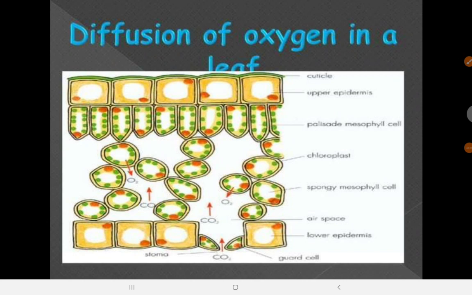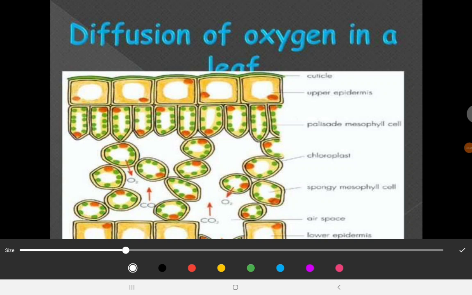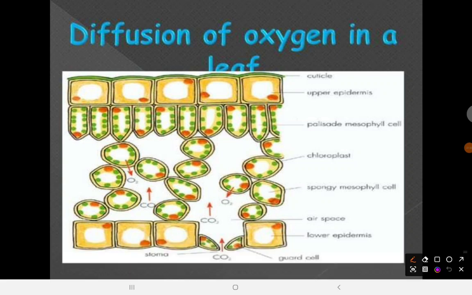So we have diffusion of oxygen in the leaf. You're going to see here, let me change the color. Let's use pink. Okay, so you're going to see here that the guard cells are going to open up. Now, once the guard cells open up, what happens? Then you're going to see carbon dioxide is going to come in through the guard cell.